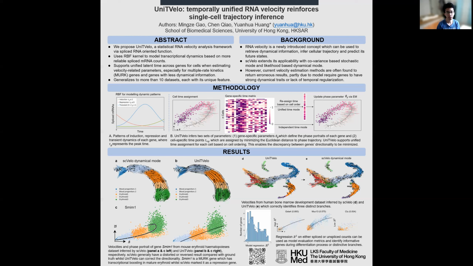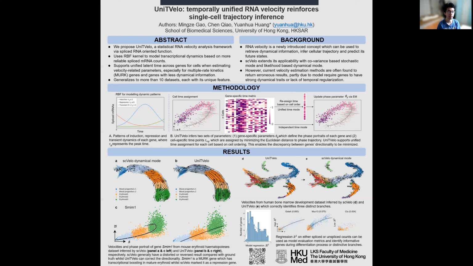The second innovation of our model is that it supports a unified waiting time across genes for cells when estimating the velocity-related parameters. We used this method because we found that most genes' expression profiles don't have a very strong dynamical trace.